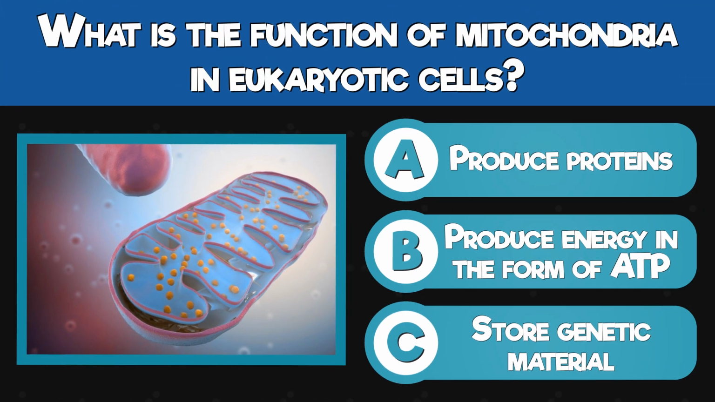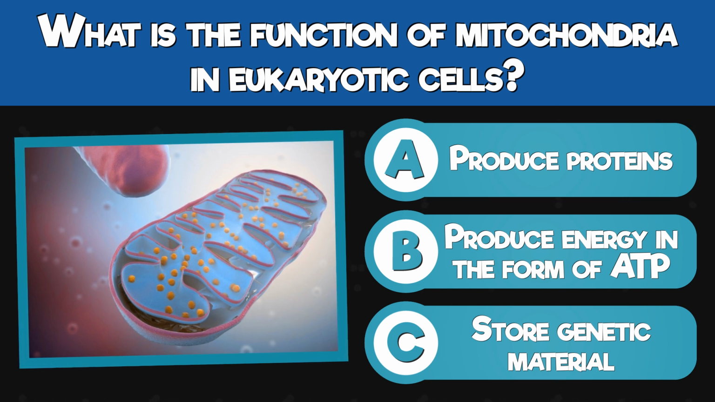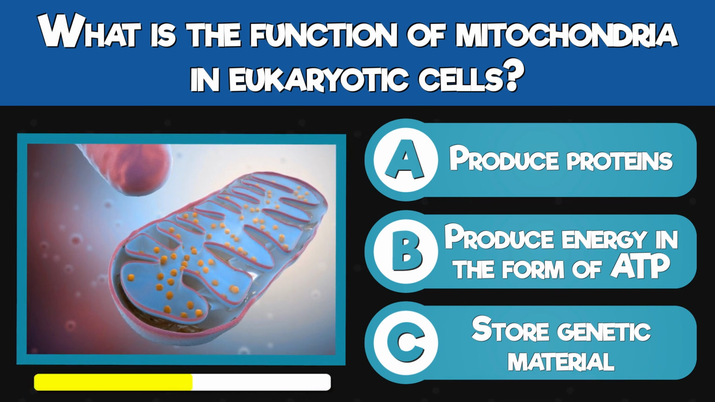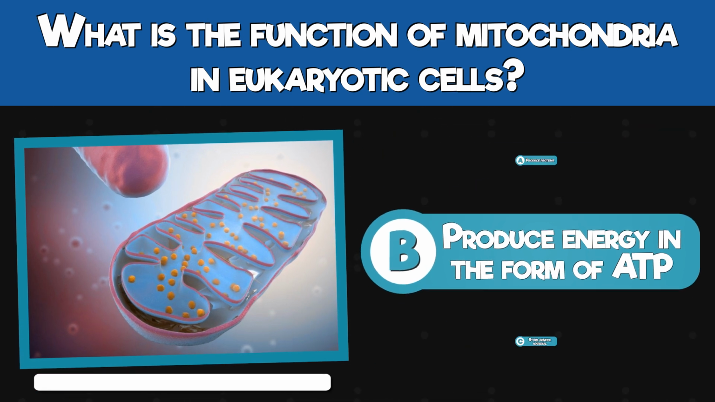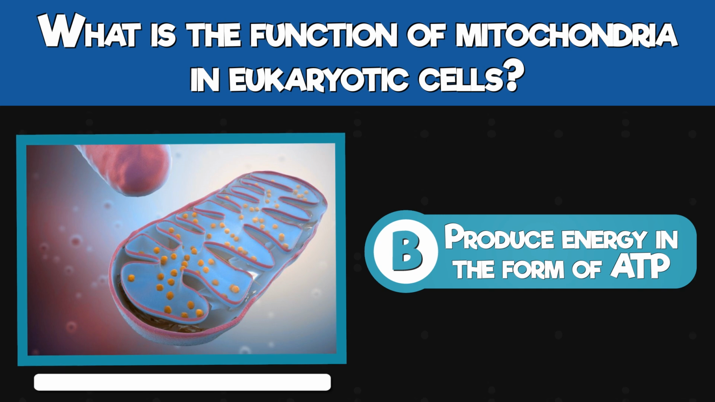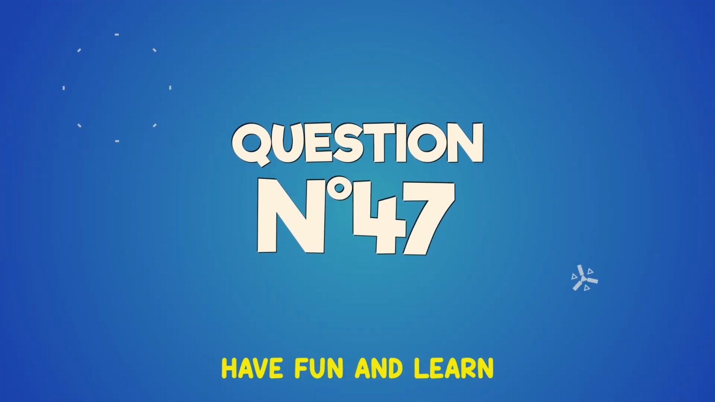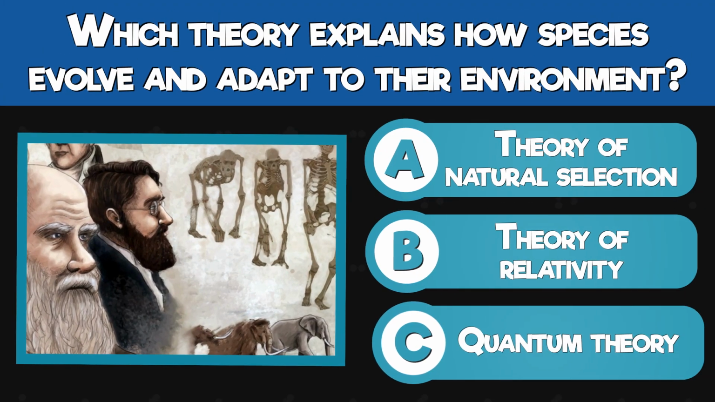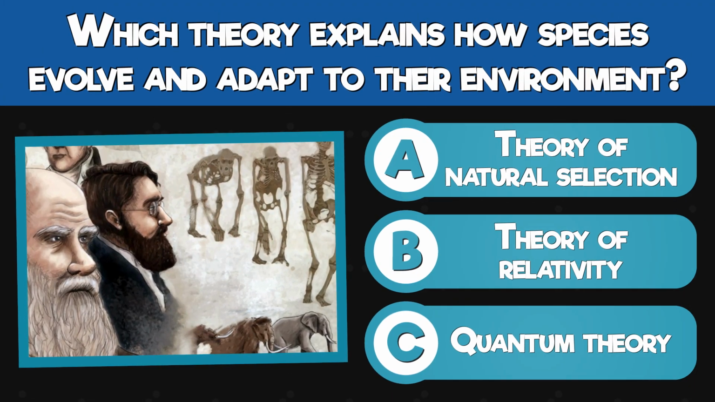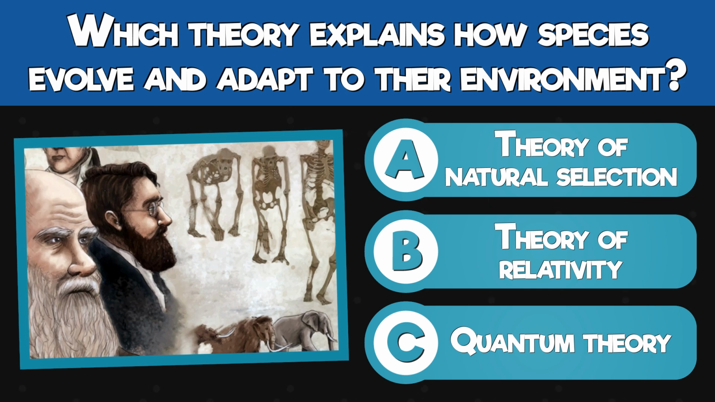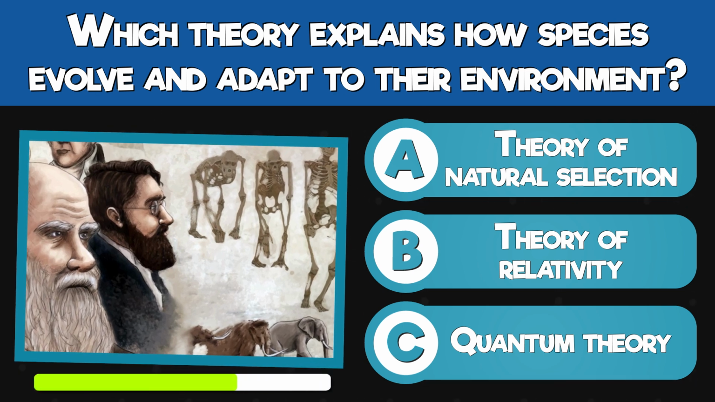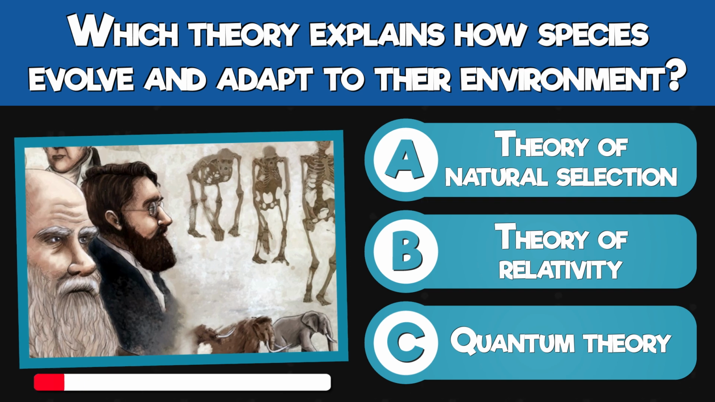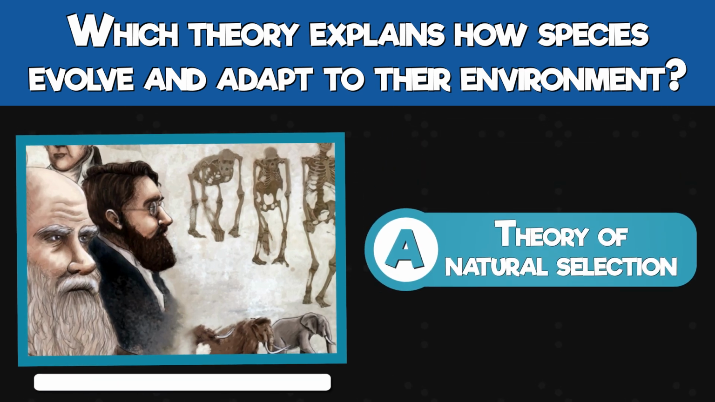What is the function of mitochondria in eukaryotic cells? Produce proteins, produce energy in the form of ATP, or store genetic material. Produce energy in the form of ATP. Which theory explains how species evolve and adapt to their environment? Theory of natural selection, theory of relativity, or quantum theory? The theory of natural selection.